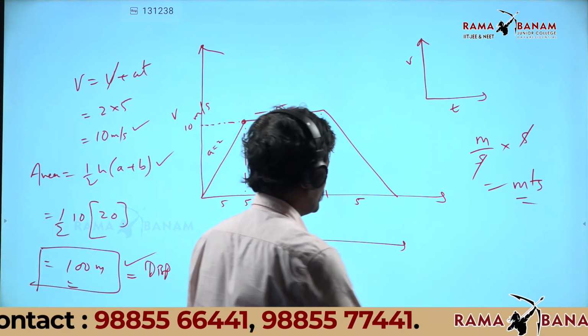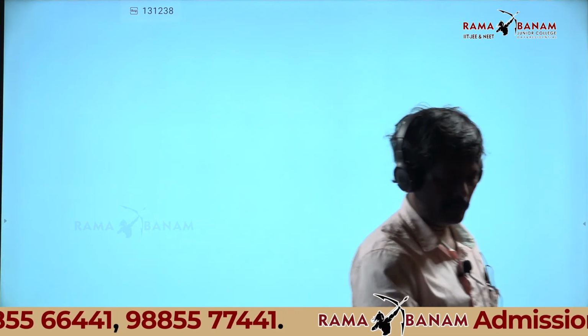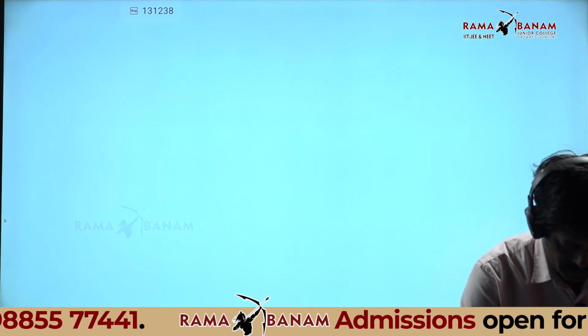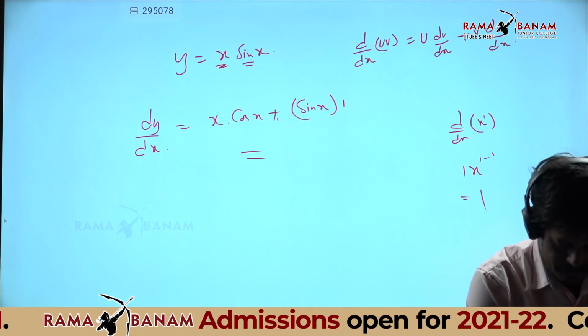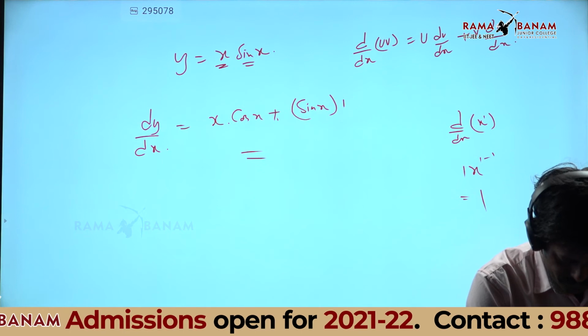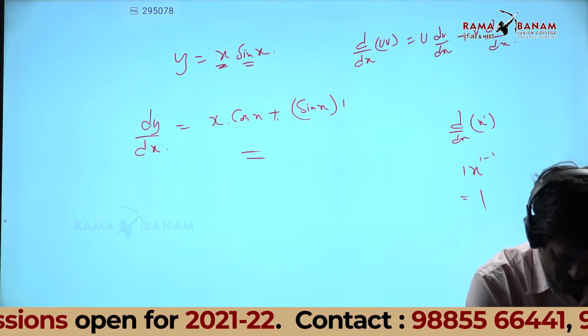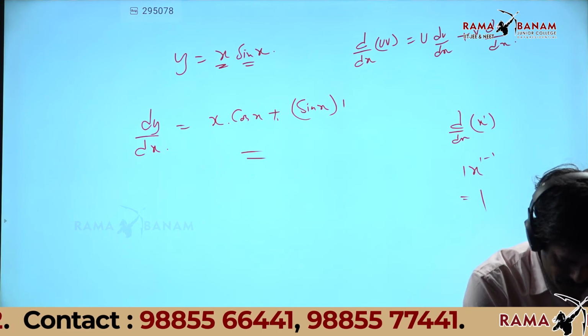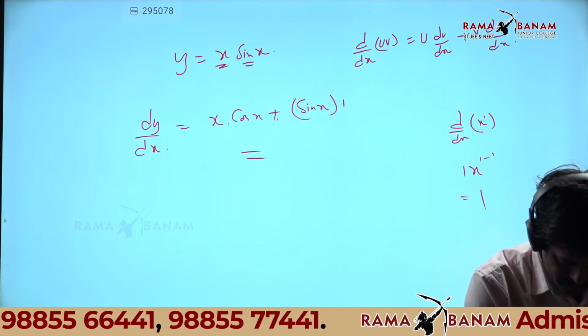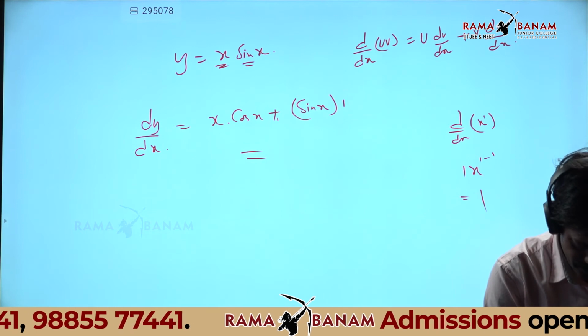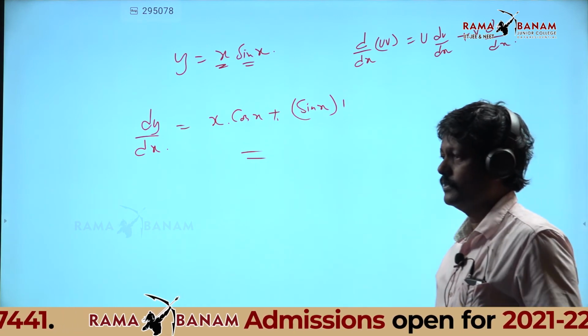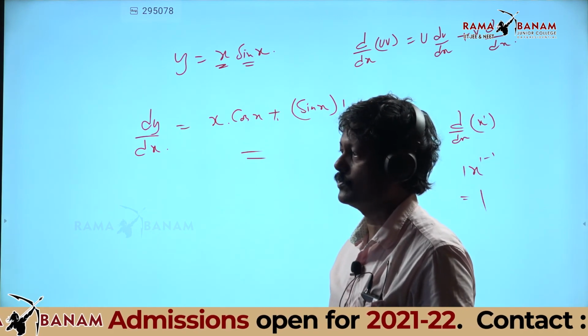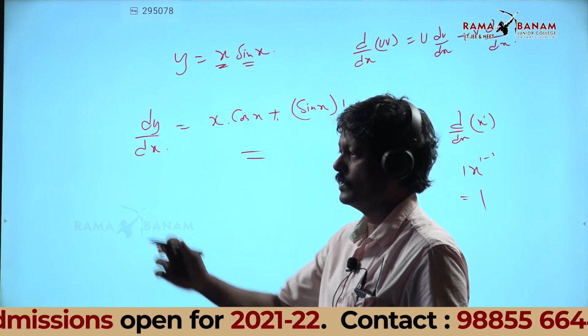Now come back to the next one. One more problem is there, that is question number 31. A car started from rest with uniform acceleration. It covers 10 meters in the third second. How much does it cover in the fifth second?